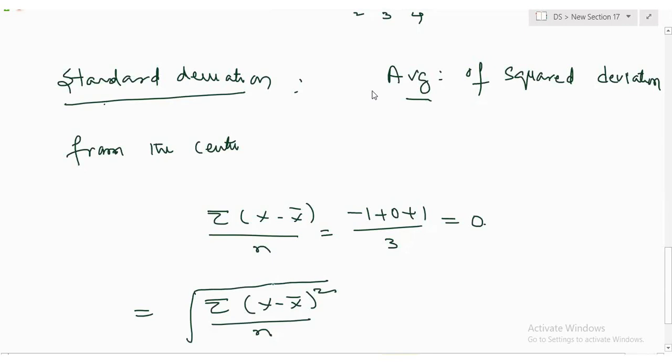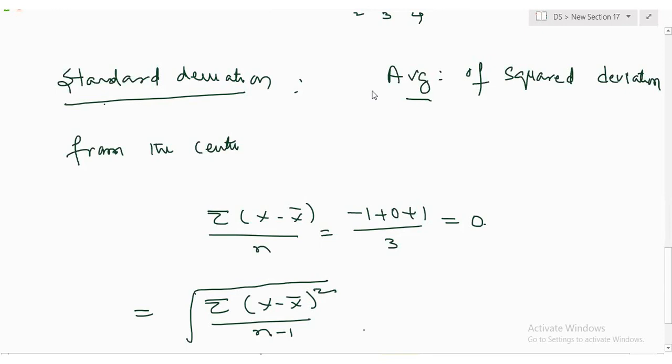This is the formula for sample standard deviation. But actually, I'm not going to divide by n, I'm going to divide by n minus 1. Why am I doing that? Because how many observations am I free to choose? N-1 only, right? So indirectly, it is the average of N-1 observations.